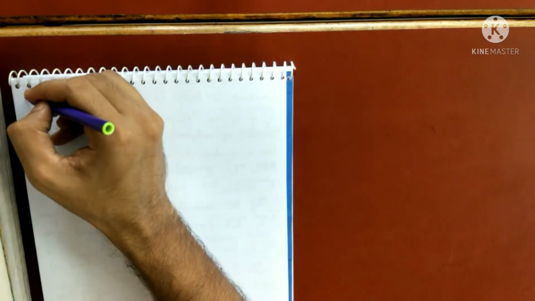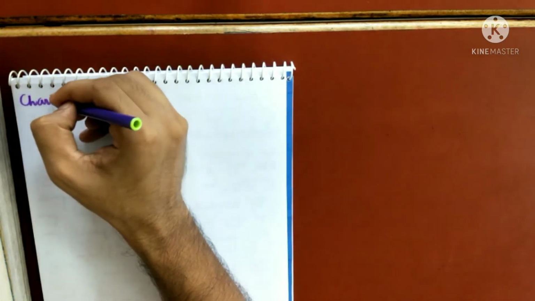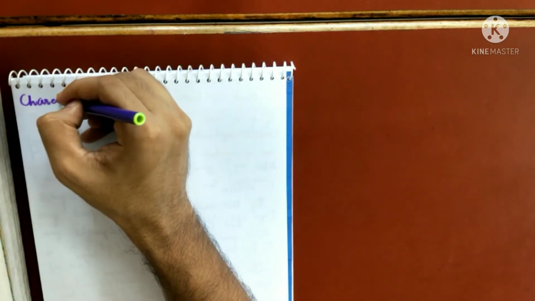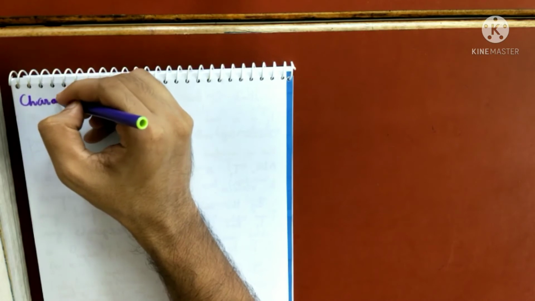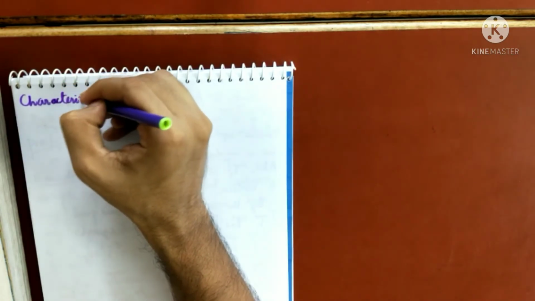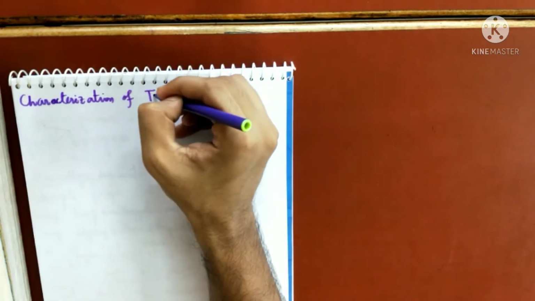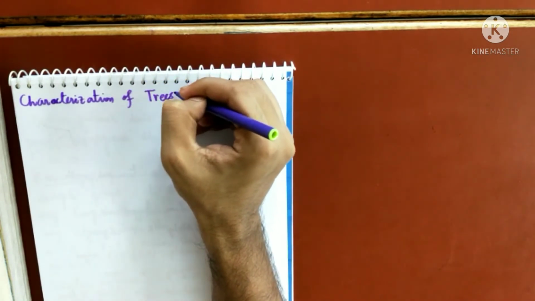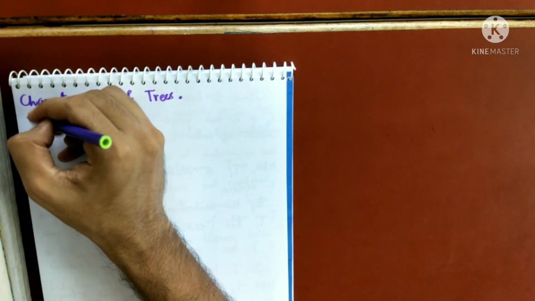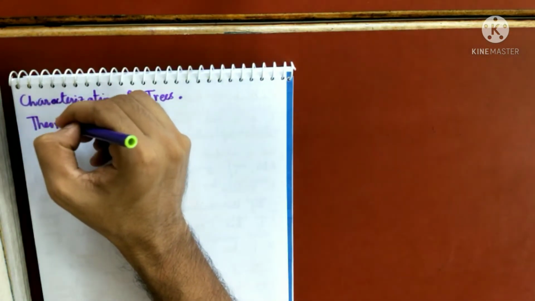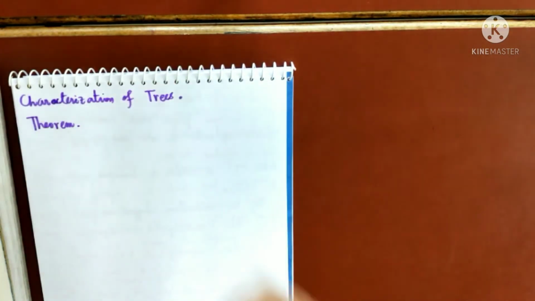So I'll just write characterization of trees. So this will come as a theorem to us. This will give you whatever we have done till now and some more extra conditions as well.